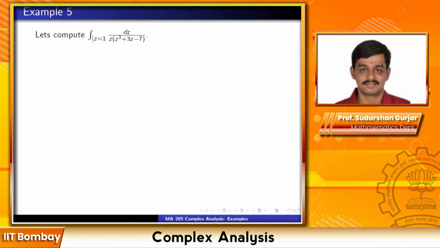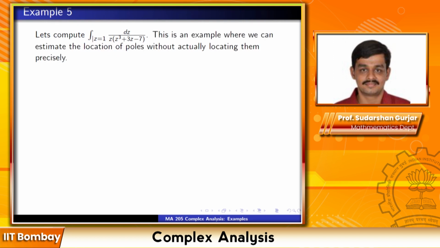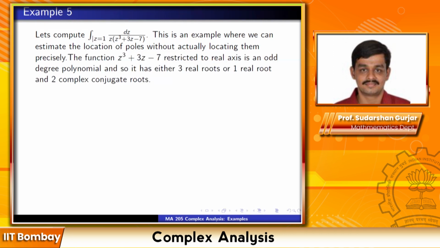Okay. So let's now compute the integral of dz upon z times (z cube plus 3z minus 7). This is an example where we can estimate the location of the poles without actually locating them precisely. Let's take the function z cube plus 3z minus 7. When I restrict it to the real axis, this is an odd degree polynomial, so it has either 3 real roots or 1 real root and 2 complex conjugate roots.